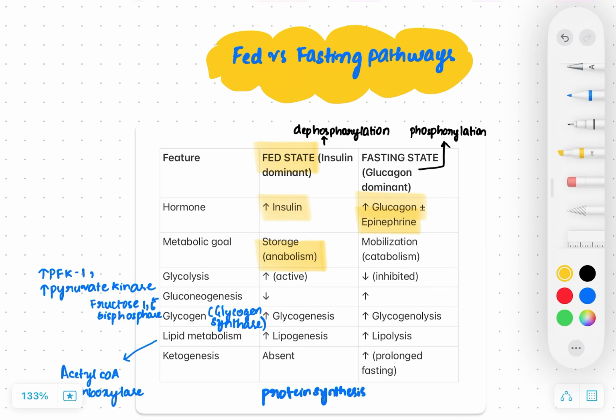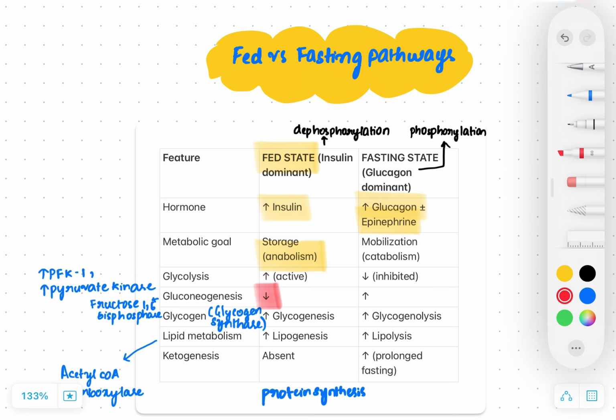Gluconeogenesis, as the name suggests, is the production of glucose. So this will not be activated because there is already an ample amount of glucose present in the body. So gluconeogenesis will be inactive, so that will be decreased.